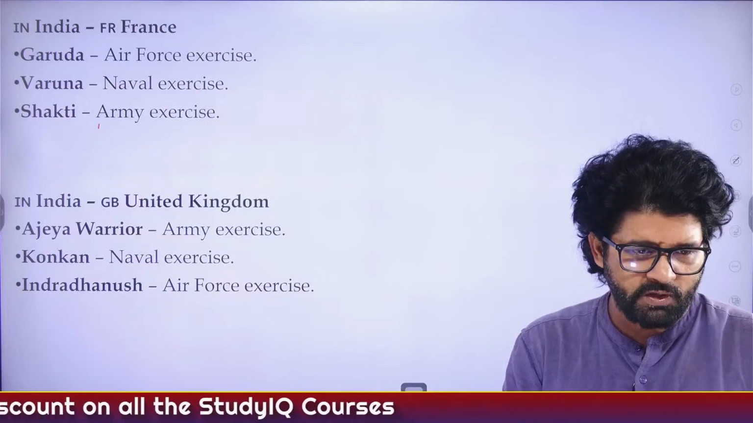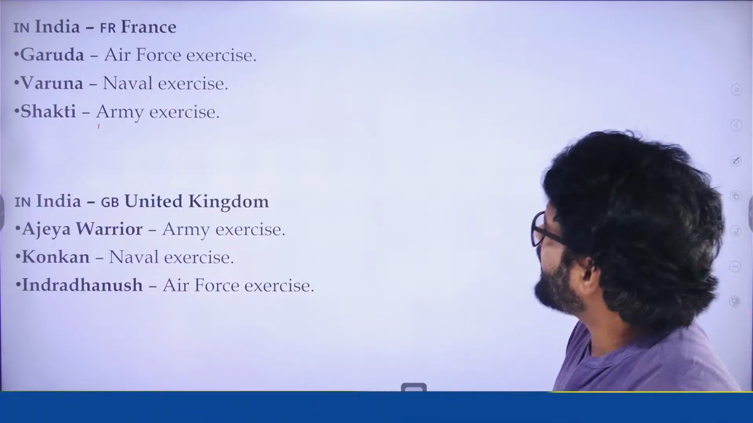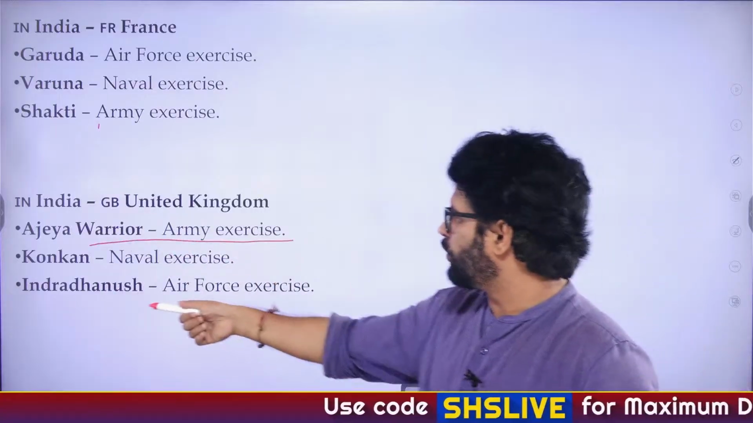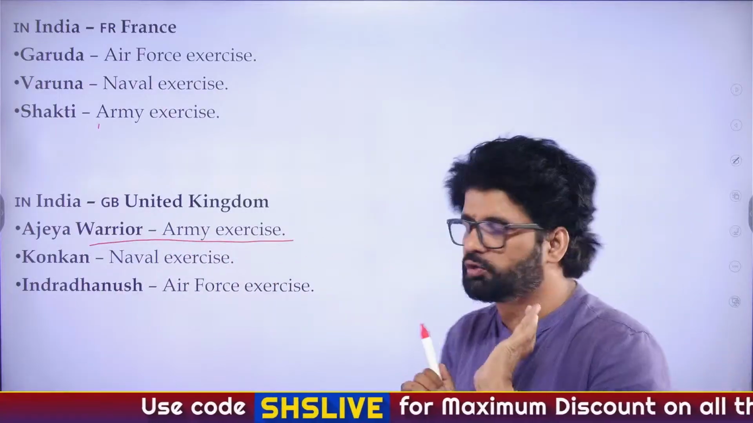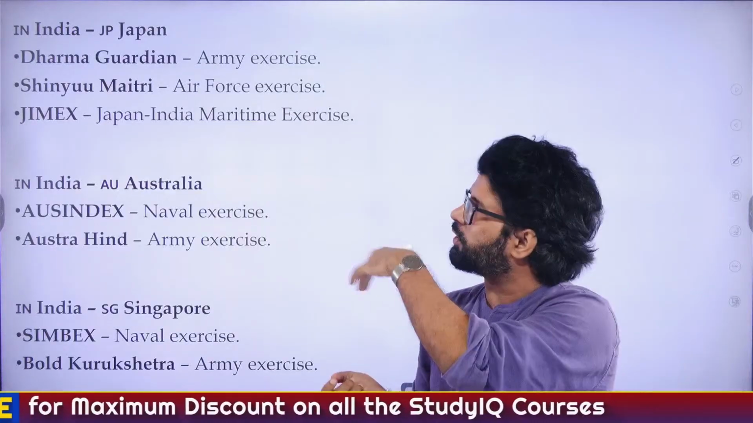Slowly and gradually. Tiger Claw, Air Force, Uttar Pradesh. India and the United Kingdom: Ajay Warrior. First of all, focus on Ajay Warrior; it has been asked earlier. Konkan and Indradhanu, slowly and gradually. This is factual. The more questions you solve, and we'll solve some questions on it, the more you'll be able